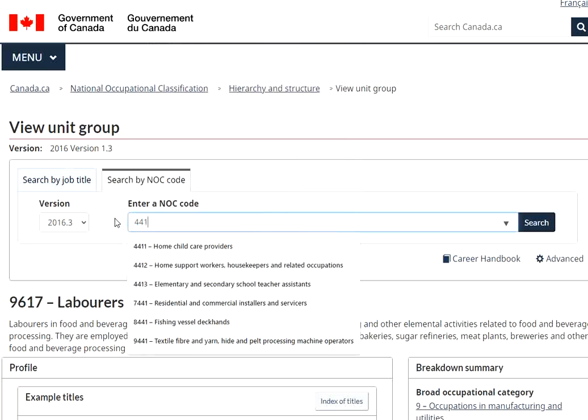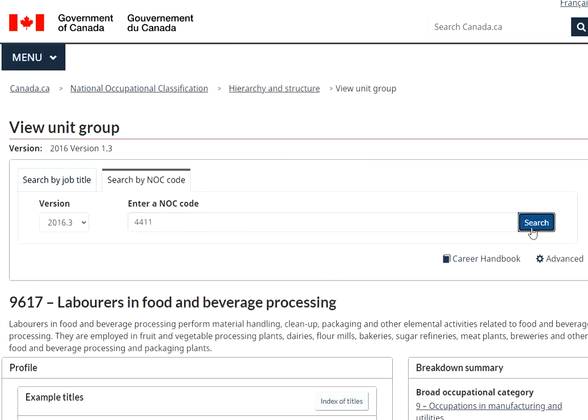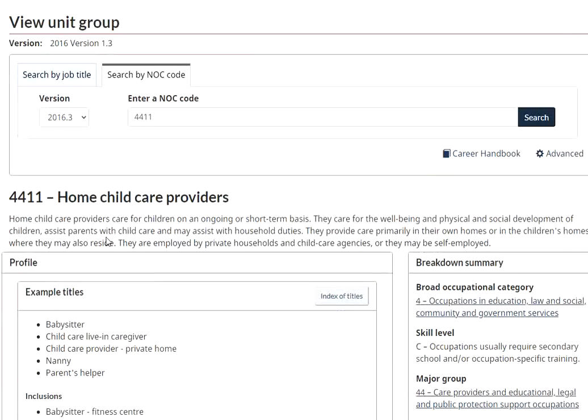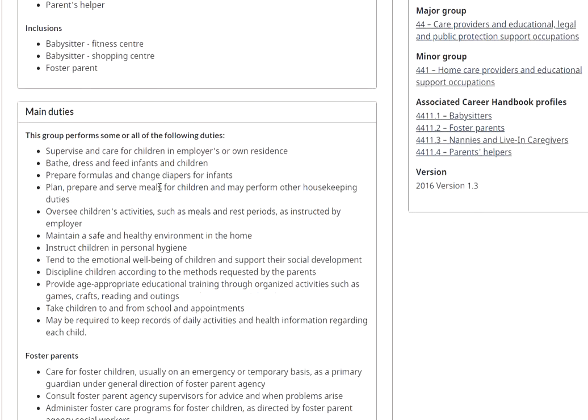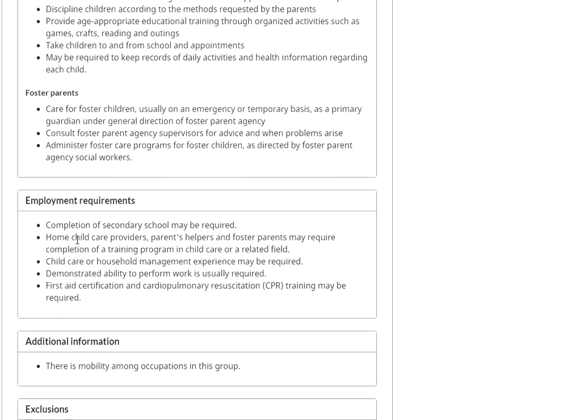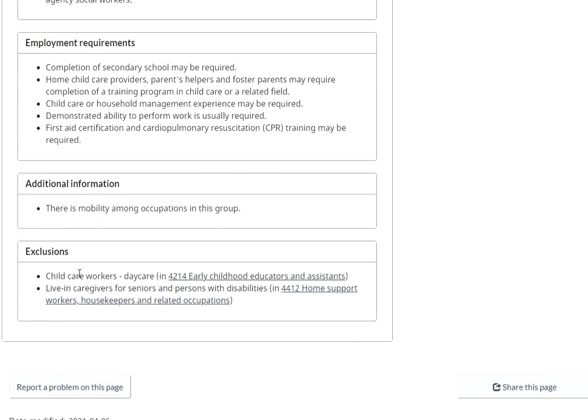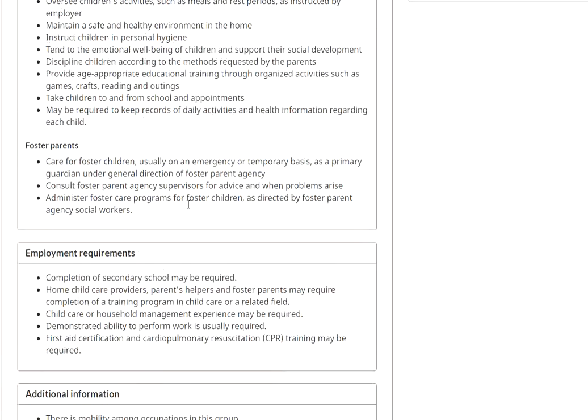Now one more NOC I wanted to cover here is 4411, and I got a couple of queries regarding that in my email. If you are working as a home child care provider, your job responsibilities would be supervising the care of children. It has to be with a registered one, that will be highly recommended. You prepare formulas and change diapers and all those things, so you will fall under this. The exclusions would be child care workers in daycare, live-in care workers, and caregivers for seniors and persons with disabilities. That would not be considered under this NOC. You can check the 4412 NOC.